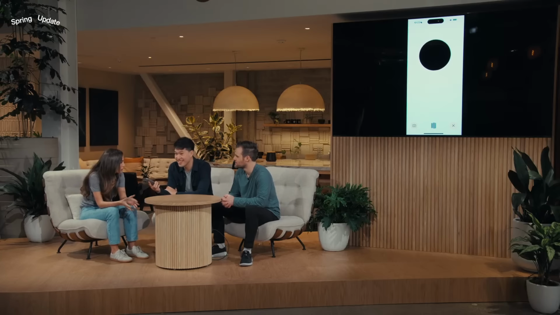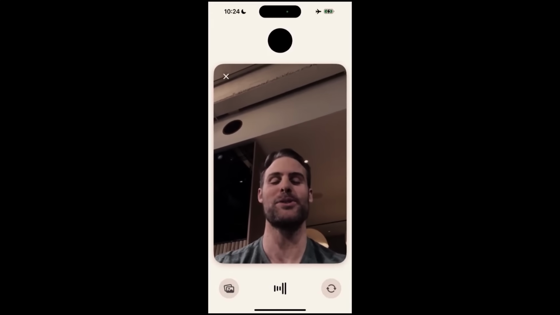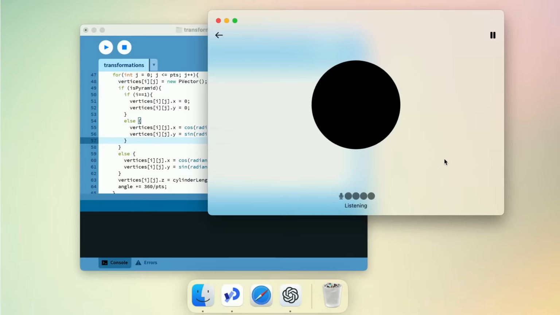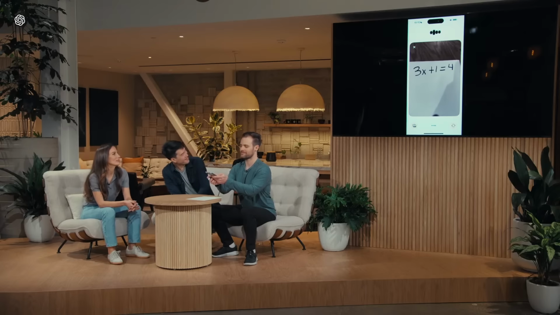But they are adding capabilities for it to take in real-time video from your phone too. So they will be shipping brand new applications. Not available today, we'll talk about that in a second, but you'll have an iPhone app and a desktop app that can either use your camera to scan the real world and interact with it in real time with the new voice AI assistant, which we'll also talk about in a second here. They completely revamped the voice capabilities. And with that voice assistant, it's going to be able to see your desktop, it's going to be able to see the world around you with the phone on your camera and assist you that way.